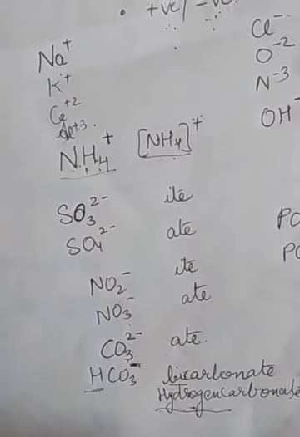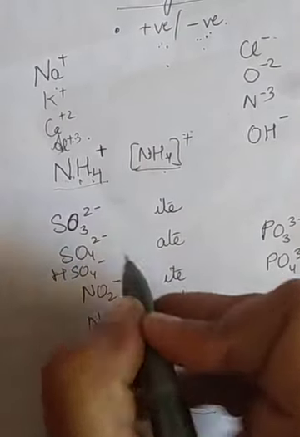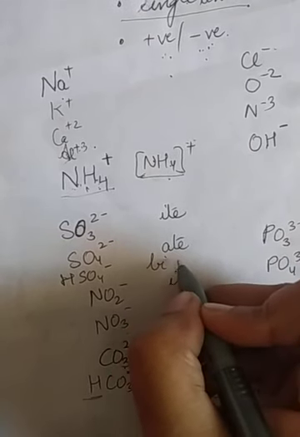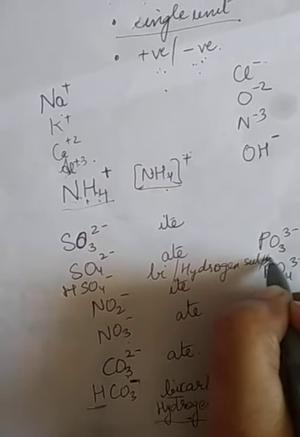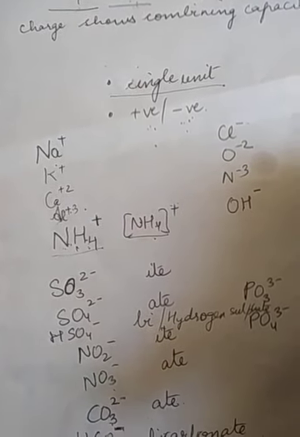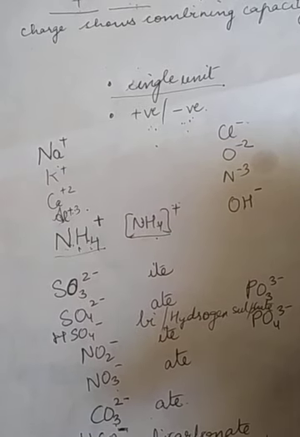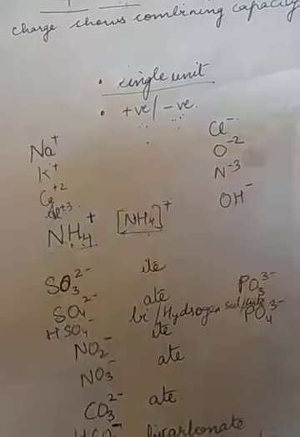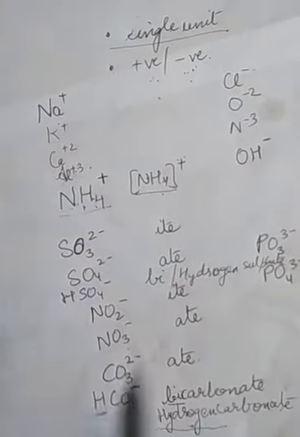Now sulfate, as we know, we have done here: HSO4 minus is bisulfate or hydrogen sulfate. Right? So children, now I am mentioning them as charges. What are these charges actually? These charges are actually the combining capacities, that is, the valencies.